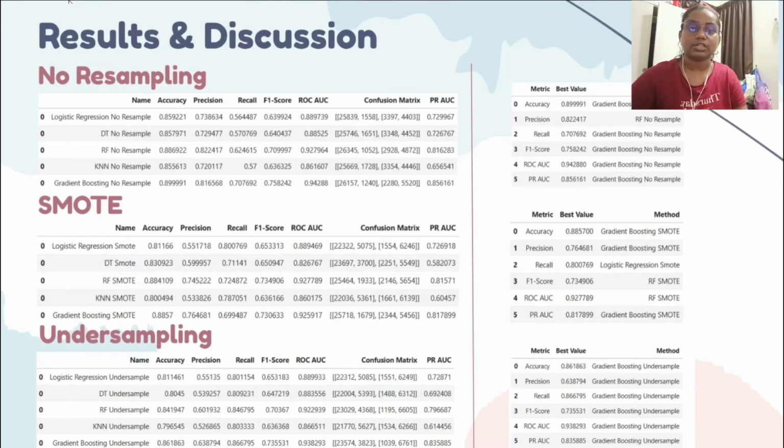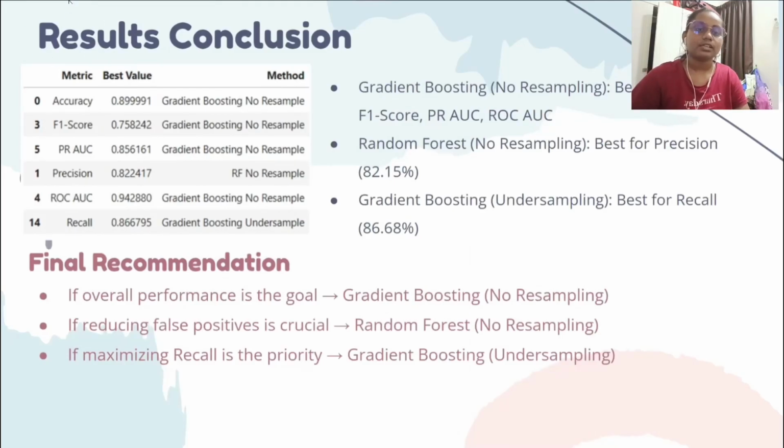These methods are useful to evaluate whether the prediction should reduce false alarms or maximize detection. So the conclusion and recommendation is that gradient boosting with no resampling is the best overall model.